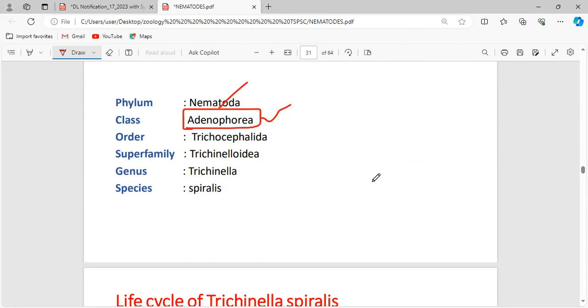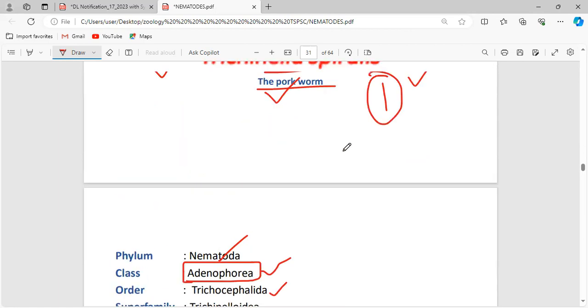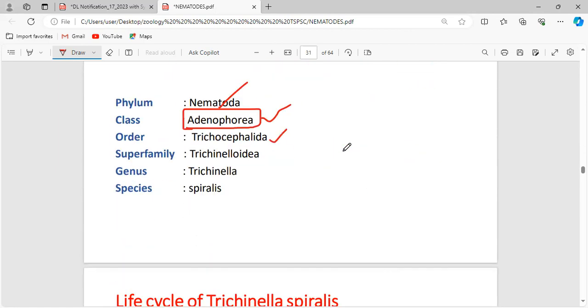You have to focus on that, and revise the PPT again and again. Trichinella is placed under the order Trichocephalida, superfamily Trichinelloidea, and the genus Trichinella spiralis. Very good. It is Aphasmidia.